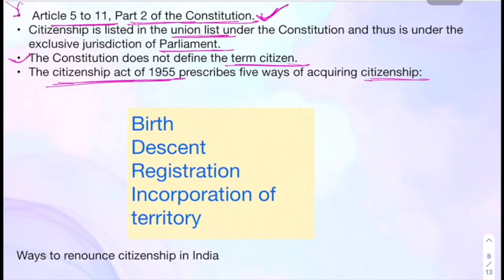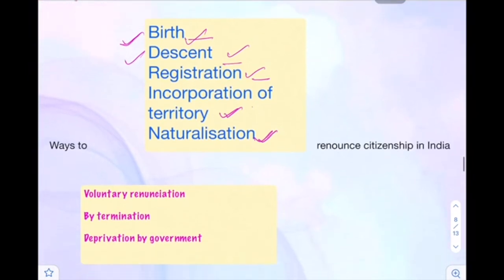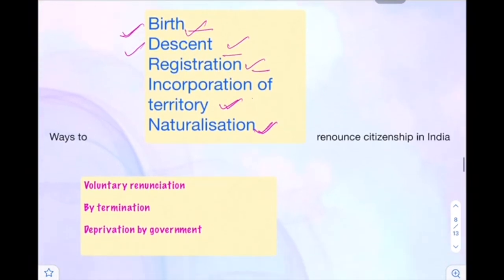So in India we have 5 ways to attain citizenship, which is birth, descent, registration, incorporation of territory, which is, I think here it is 4 only. I think it was 5. There are 5 ways to acquire Indian citizenship, which is birth, descent, registration, incorporation of territory and naturalization. These 5 ways are to acquire Indian citizenship.